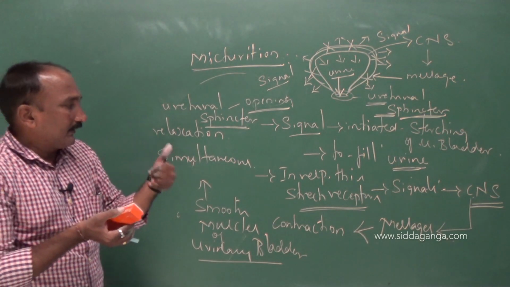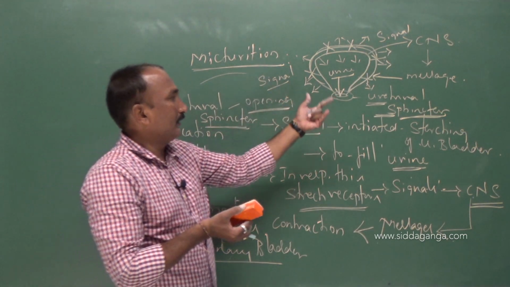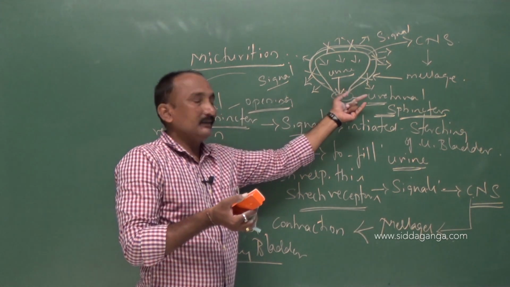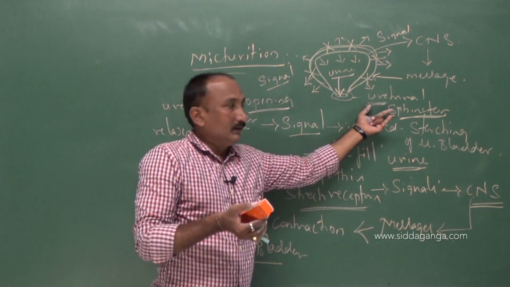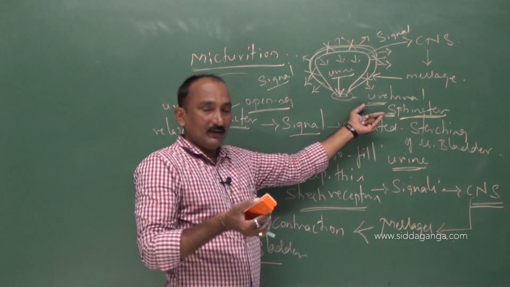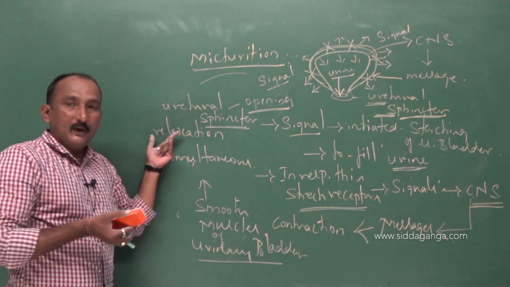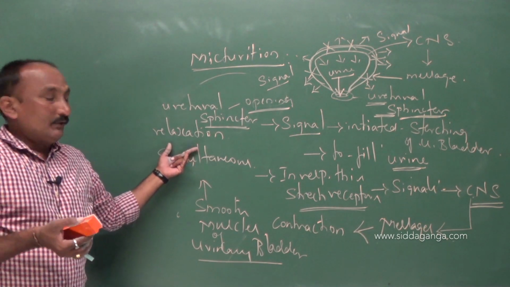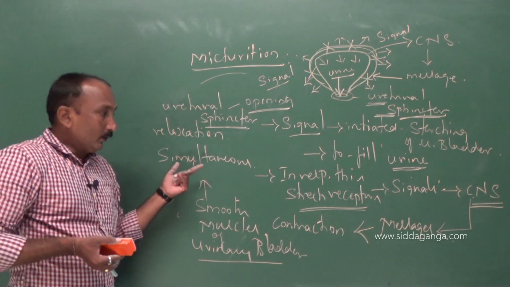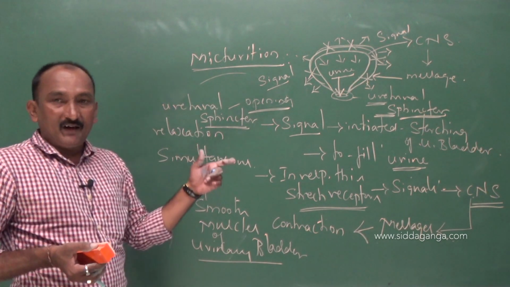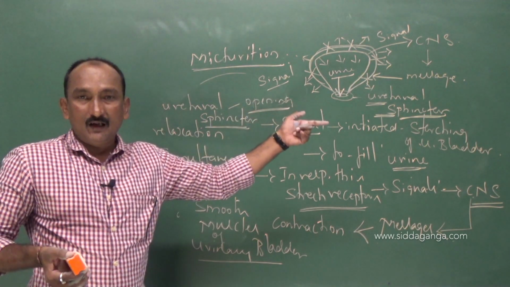But the urine from the urinary bladder is guarded by the opening called the urethral sphincter. Such urethral sphincter must undergo relaxation. Only when the urethral sphincter becomes relaxed does the urethra get opened. Through that opening, the urine will be released to the outside.